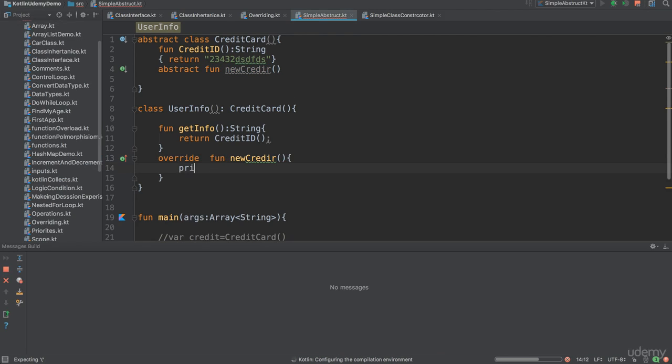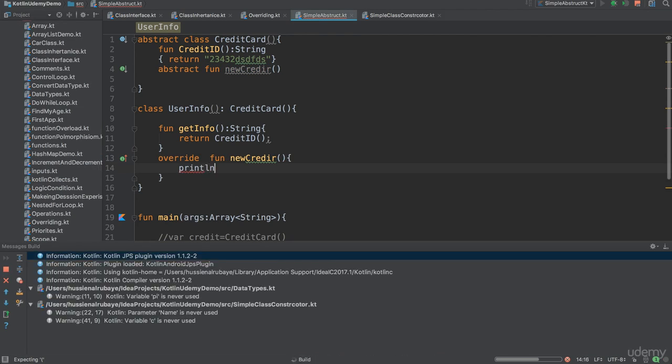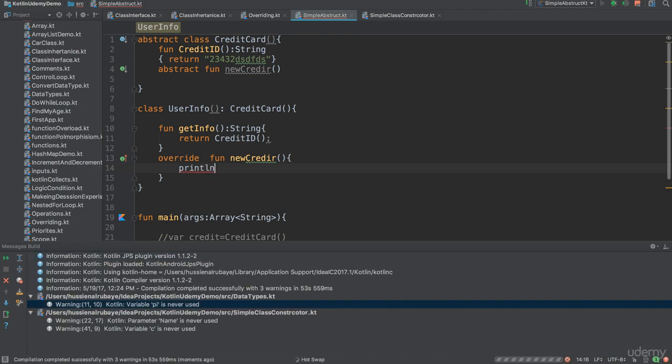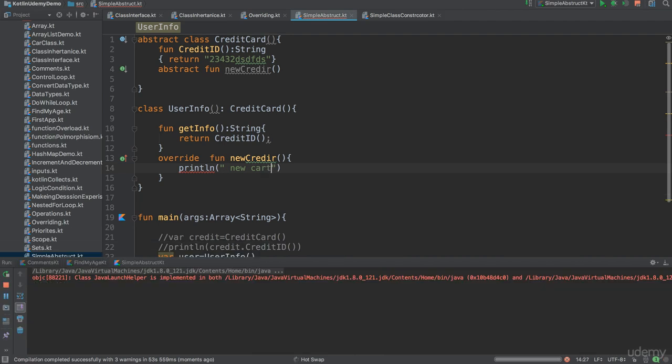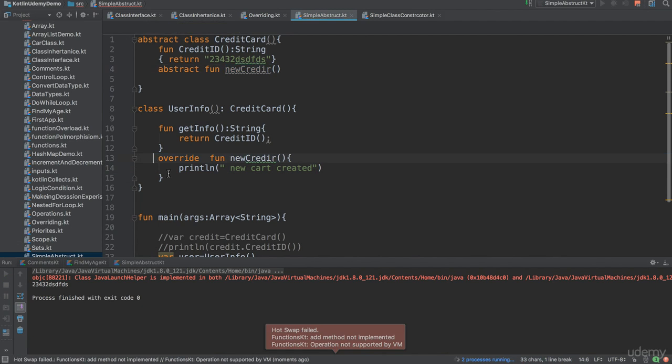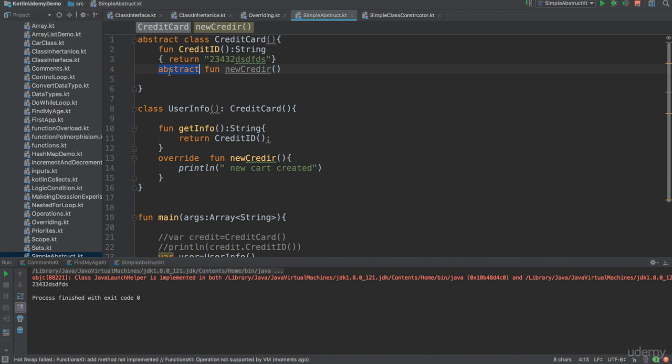So whatever he wants to write, whatever println, in new card created, whatever. So yes, this is basically it. When you define a function as abstract, that means the one who inherits this class has to implement it and has to write override. It will already be open. You don't have to write the word open before it. See, this is the credit number.